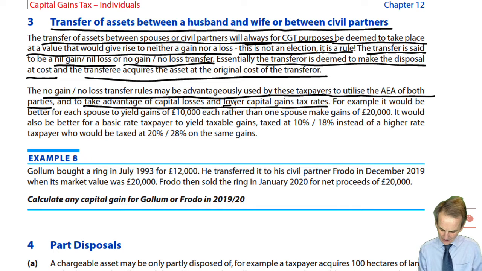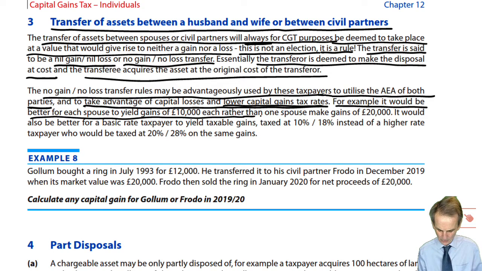Also here, lower capital gains tax rates. So let's just explain what we've got. For example, it would be better for each spouse to yield gains of £10,000 each, rather than one spouse make gains of £20,000.